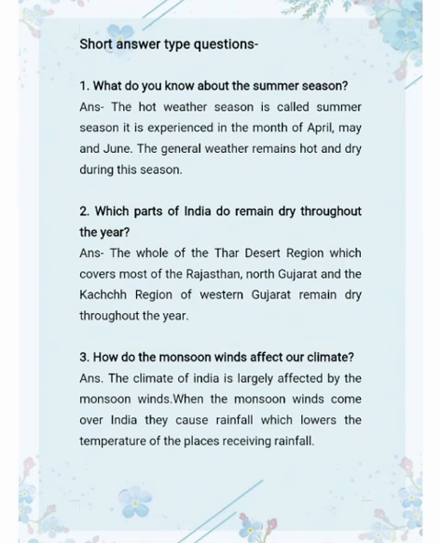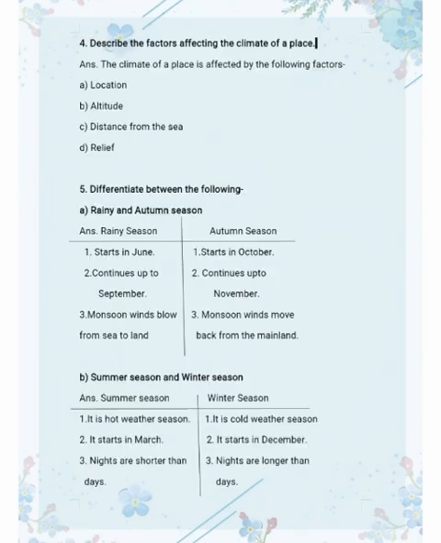Question third, how do the monsoon winds affect our climate? So first you should know what monsoon winds are. Hope you all know monsoon winds are the winds which blow from sea to land and bring dark clouds, thus giving heavy rainfall in our India. So how do they affect the climate of India? The climate of India is largely affected by the monsoon winds. When the monsoon winds come over India, they cause rainfall, which lowers the temperature of the places receiving rainfall.